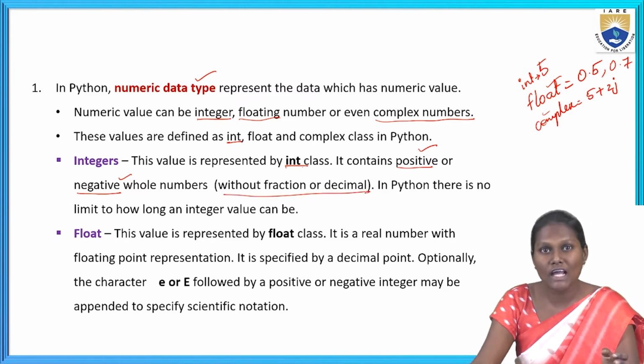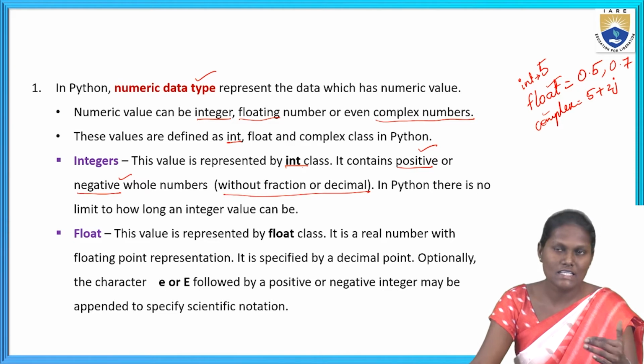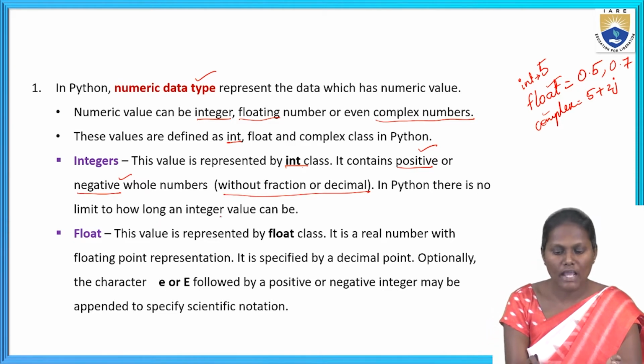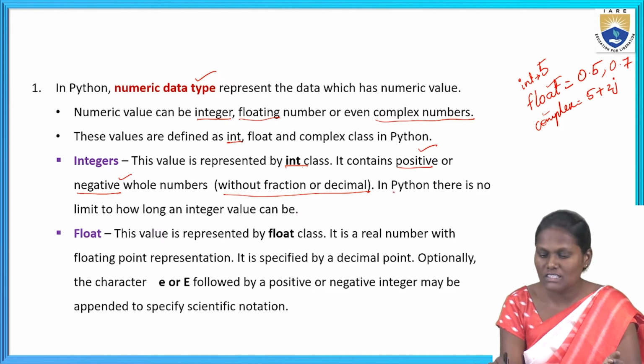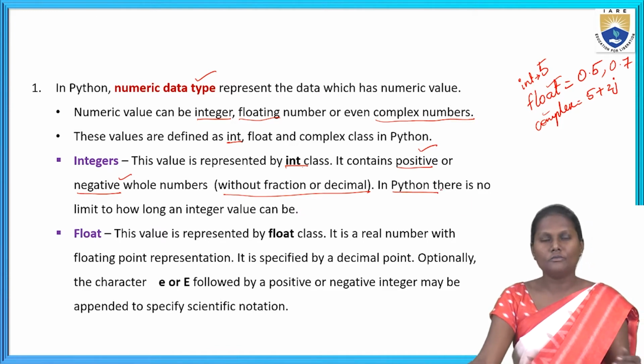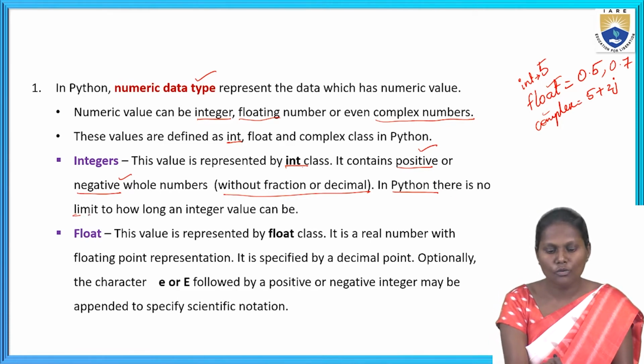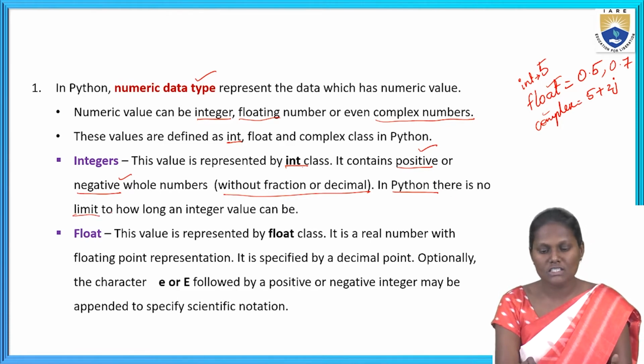It does not have any fraction or decimal number. In Python, there is no limit on how long an integer value can be.